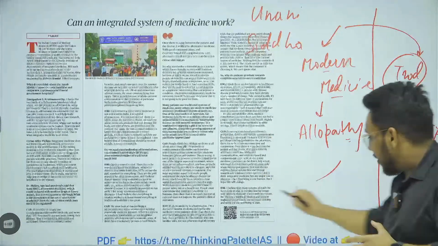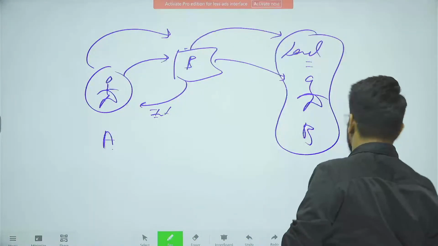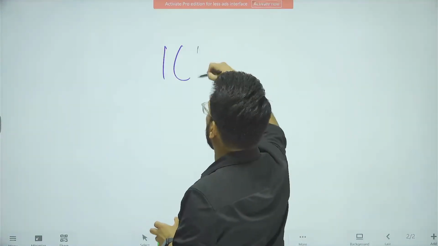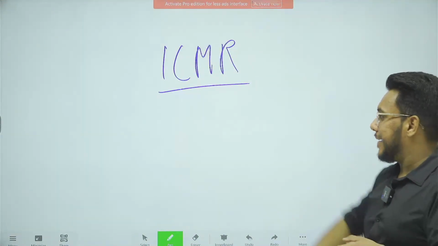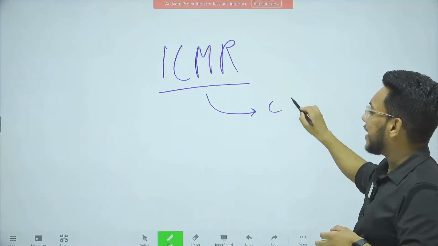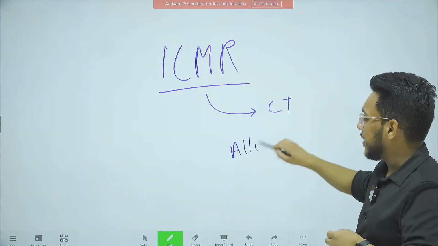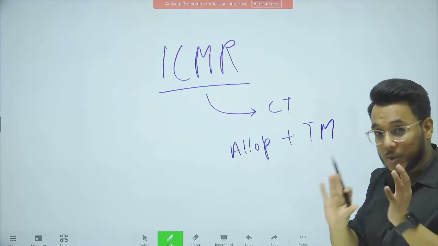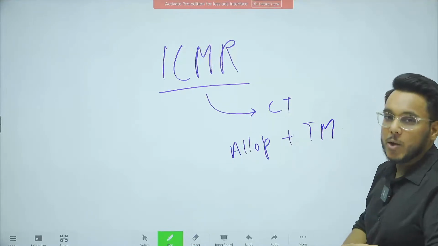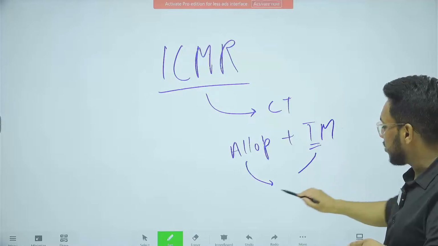Now, in this direction, guys, just a few days back, ICMR, the Indian Council of Medical Research, said that they are going to carry out clinical trials to test whether allopathy and traditional medicines can be combined together, yes or no. To start with, they will choose allopathy, and out of traditional medication, they will use Ayurveda.